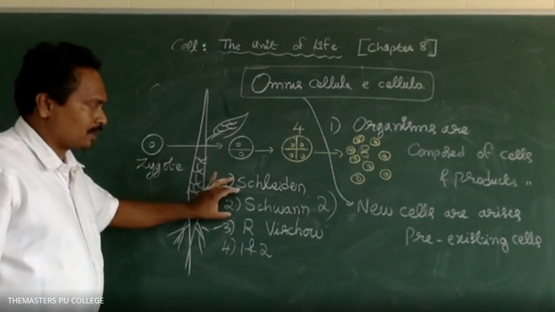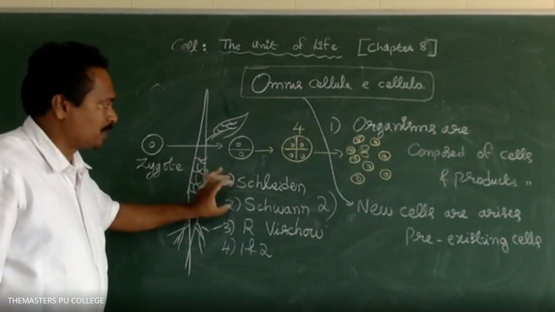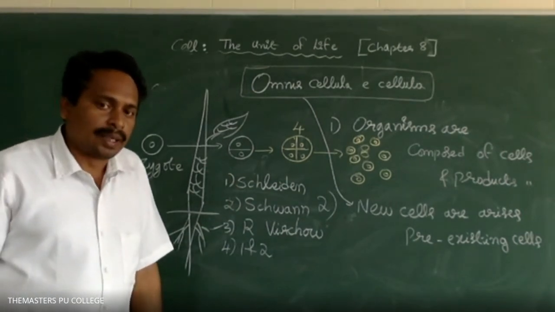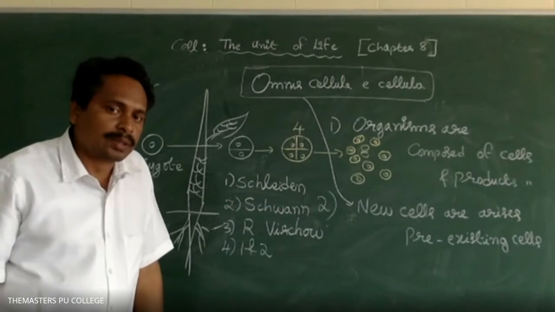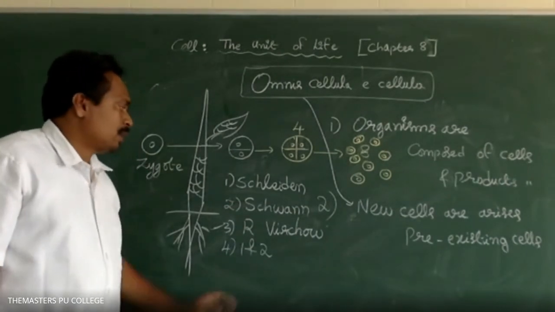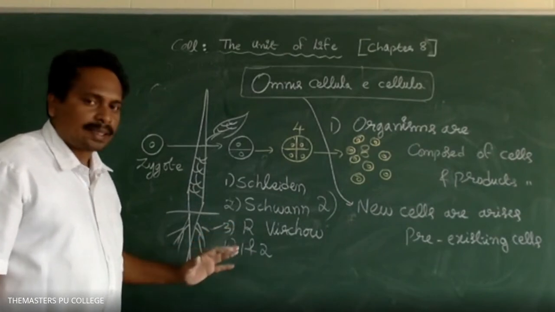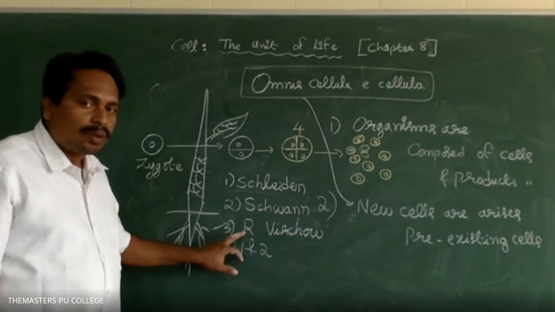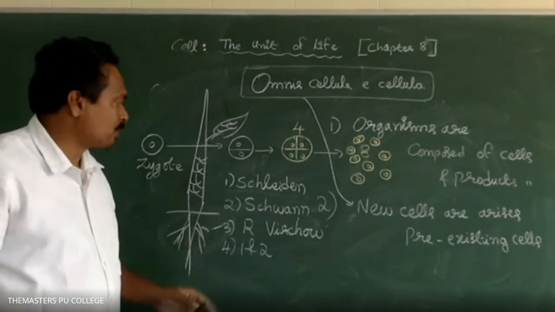What is the demerit in the theory of Schleiden and Schwann? Schleiden and Schwann did not explain how all the new cells arise. Then who explained that new cells arise from pre-existing cells? R. Virchow.